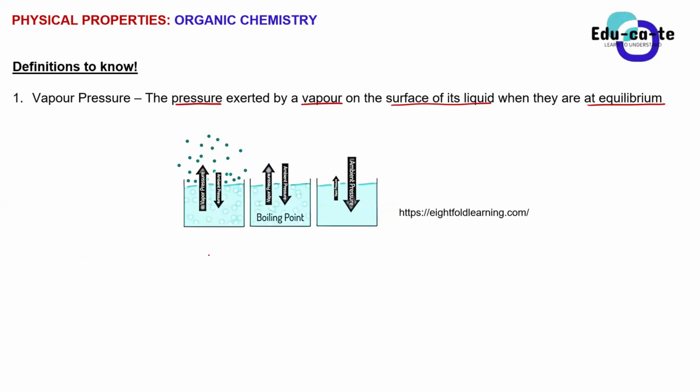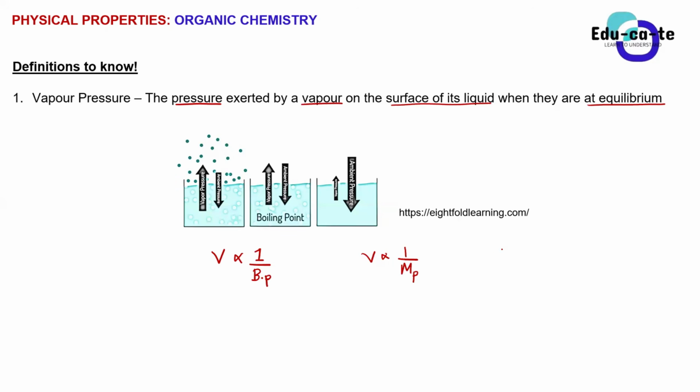Yes, sir. So one thing that you need to know, guys, vapor pressure is inversely proportional to boiling point temperature. And also vapor pressure is inversely proportional to melting point temperature.